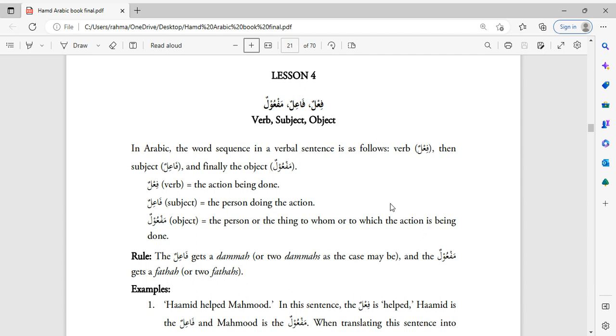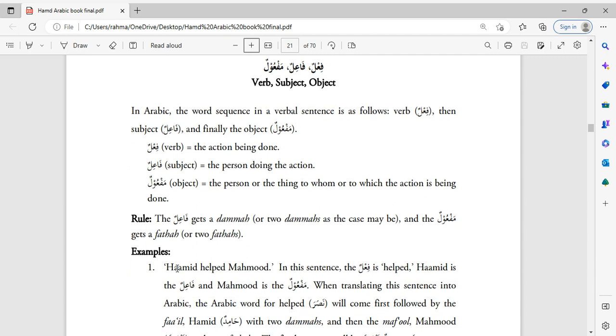For example, in the sentence, Hamid helped Mahmoud, the verb is help, the fa'il, the doer, is Hamid, and the maf'ul, or the object, is Mahmoud.